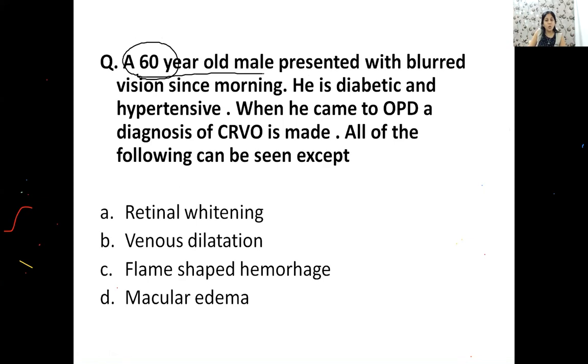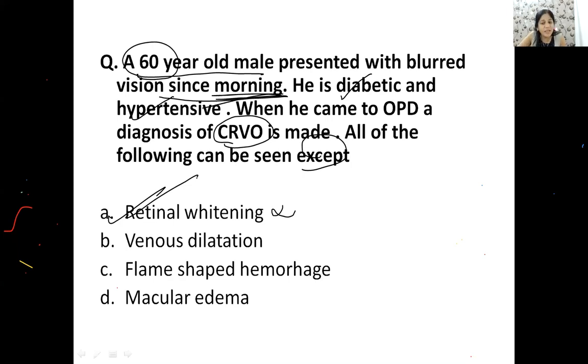Chalo, let us read this question, something different. So there is an old man who is coming to you with a decrease in vision since morning. He is a known diabetic, he is a known hypertensive. When he came to OPD, you have made a diagnosis of CRVO. So what do you see in CRVO except? Do you see whitening of retina, guys? No. This is the correct answer.